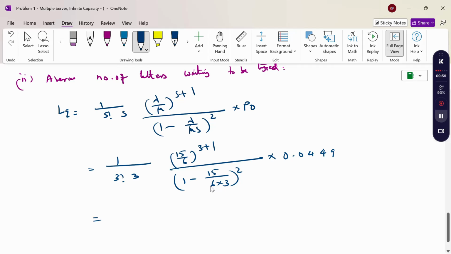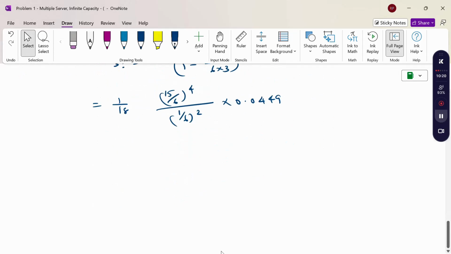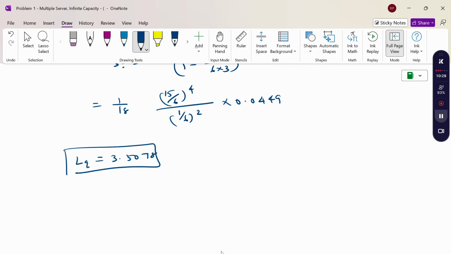Now 3 factorial is 6, into 3 is 18, (15 by 6) power 4, and taking 1 minus 15 by 18, 18 minus 15 is 3 by 18, so 1 by 6 power square, into 0.0449. Using a calculator to simplify, this value is 3.5078. LQ is the second answer.